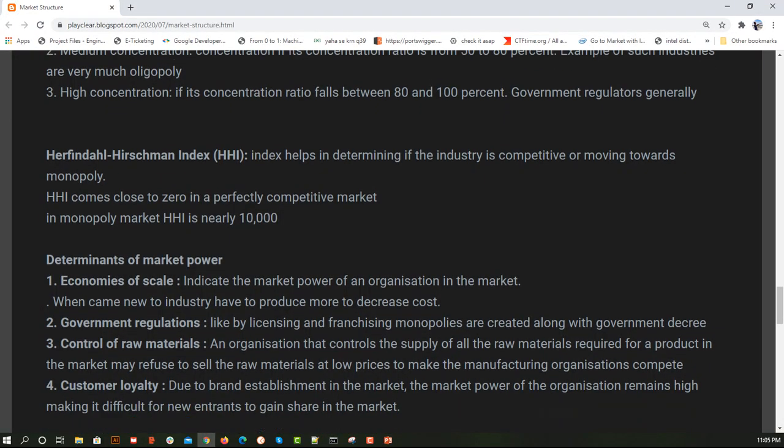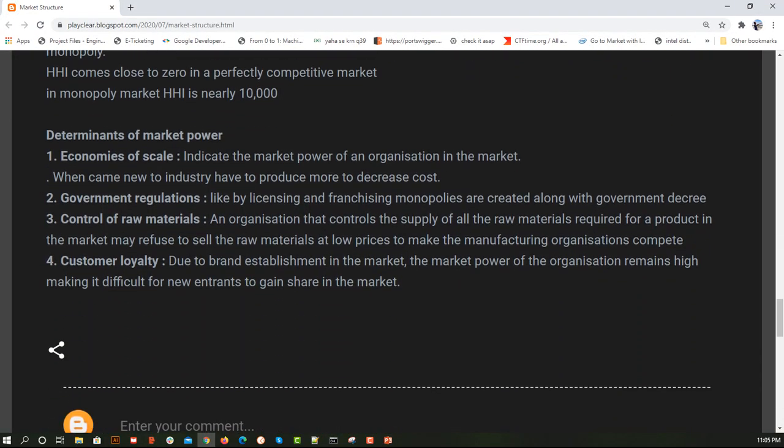Next we have determinants of market power. This talks about the four crucial factors in running the market. First is the economies of scale. Here, when you are coming in initially to earn more profit, you need to produce a higher level of output, so that the cost incurred in producing, or I can say the average cost, will be reduced.